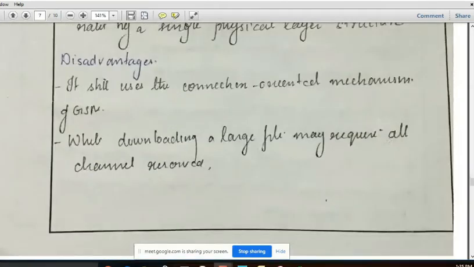And the disadvantage of HSCSD is that it still uses the connection-oriented mechanism. That is, the physical connection is there between source and destination. And while downloading a large file, it may require all channels reserved. That is, all bandwidth is required for downloading a large file. So this is one of the disadvantages of HSCSD. That is, one disadvantage is it still uses the connection-oriented mechanism of GSM, while the second disadvantage is that while downloading a larger file, it may require all channels reserved.